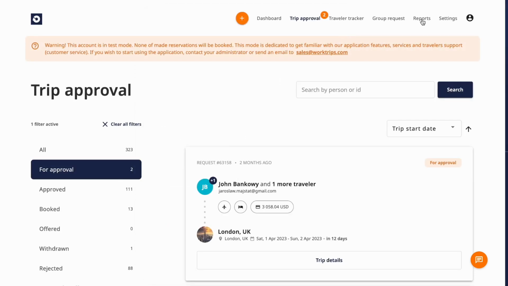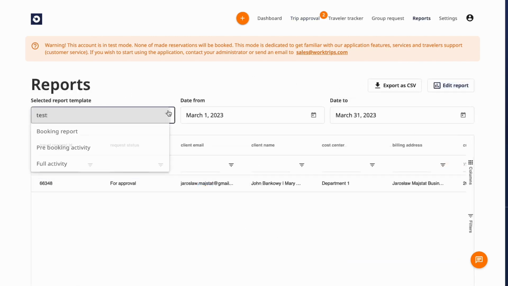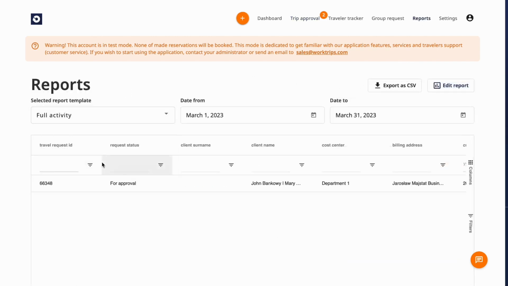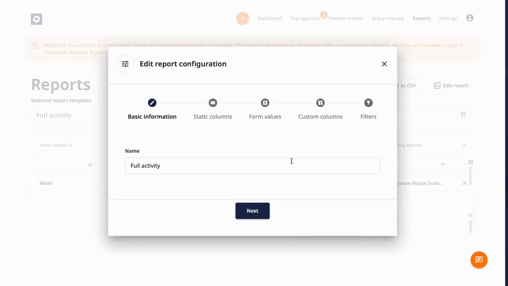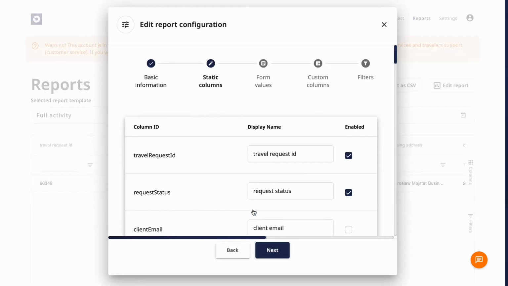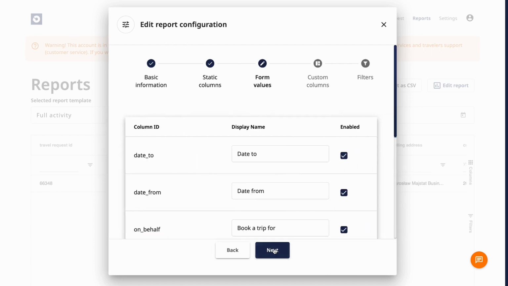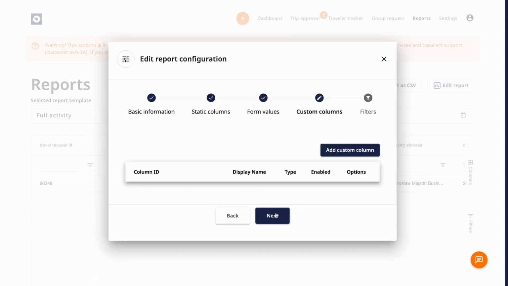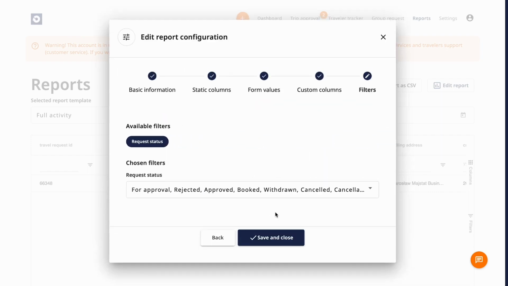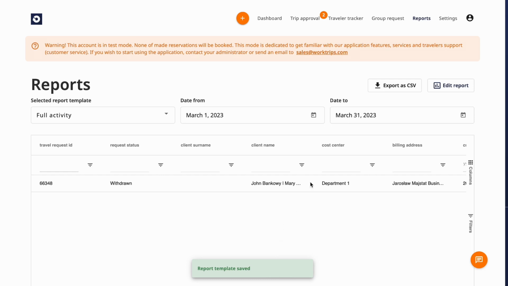In the Reports tab, you can view reports from all of the user's trips. If it's your first time using this function, then navigate to Settings to define your reporting structure. Alternatively, you can click the Edit Report button in the top right-hand corner. Once a reporting template is defined, you and administrators with adequate permissions can generate reports for any travel periods. You can also edit the range of data included in the report at any time. Generated reports can be downloaded by right-clicking on the table and choosing Export.